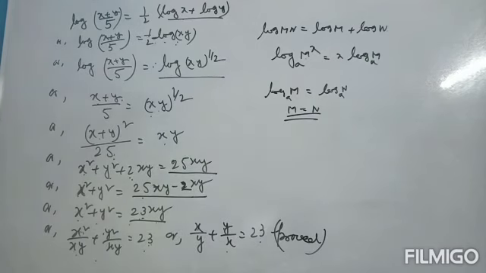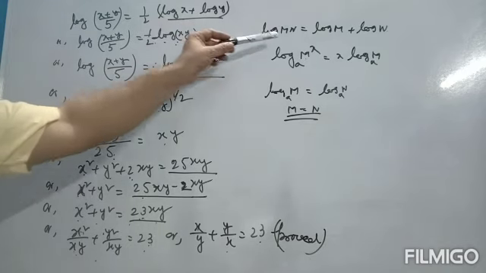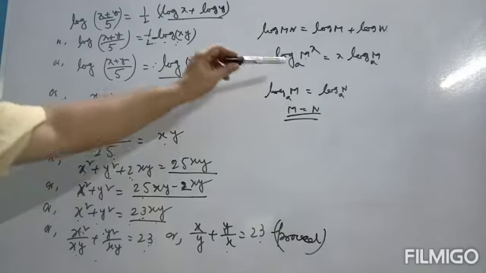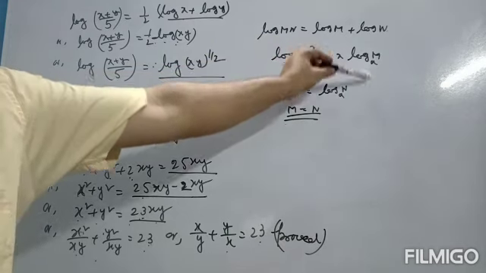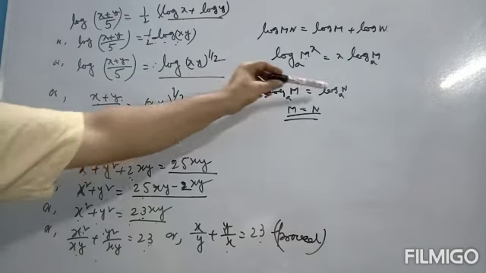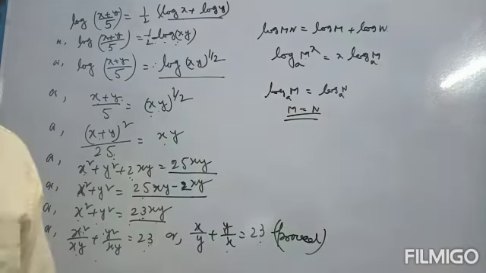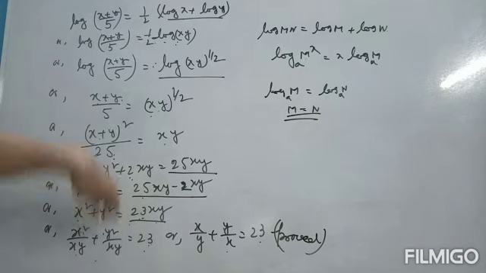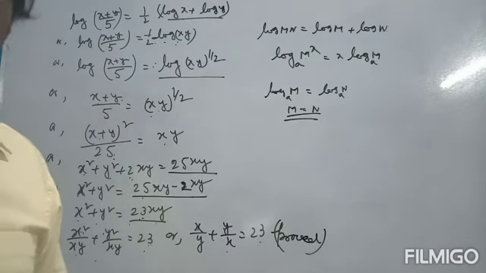This completes the proof of the problem. Just the log mn is equal to log m plus log n formula, log m to the power x is equal to x log m, and if log m is equal to log n, then m is equal to n. These three formulas are required here. Then we can solve this problem very easily. Sometimes the problem is given in reverse way also: given that, we have to prove this, and then just in reverse way we get the answer. That's all.